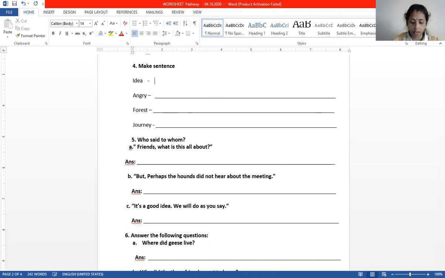Here I will write: A good idea came into my mind. Here I wrote a sentence with the word idea. For the rest of the words, all of you will write sentences with those words.